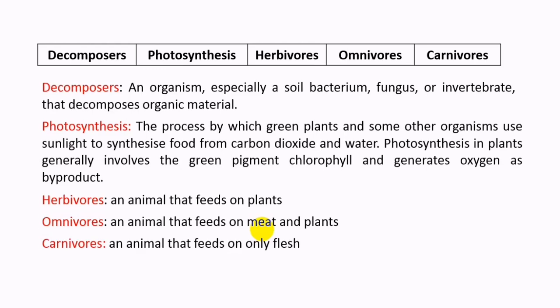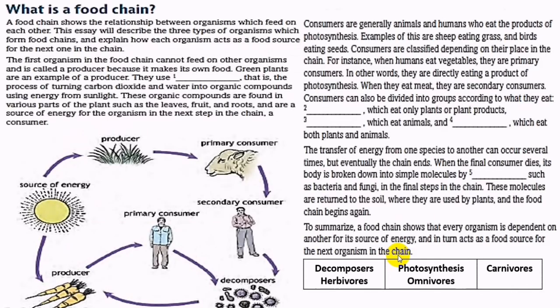Then we've got three types of consumers. One of them feeds on only plants. This is herbivores. The second, meat and plants, is called omnivores. Just meat or flesh is called carnivores. Now we know what each term means here. Now let us go to the paragraph, and we need to fill in the blanks of these five words